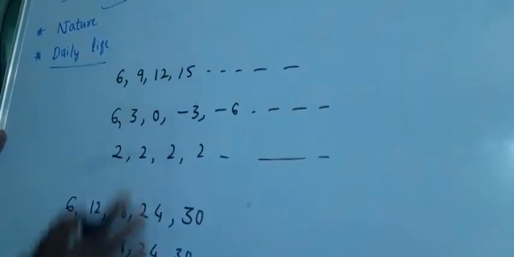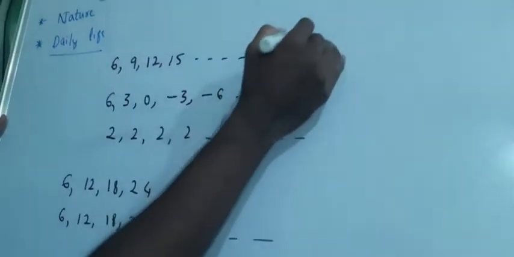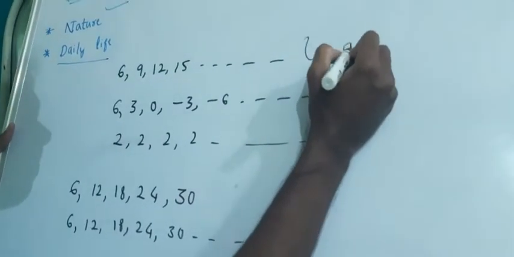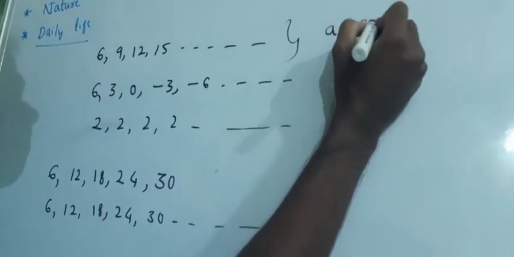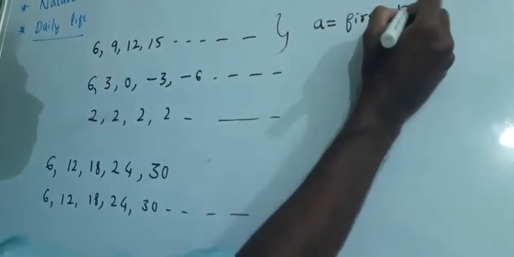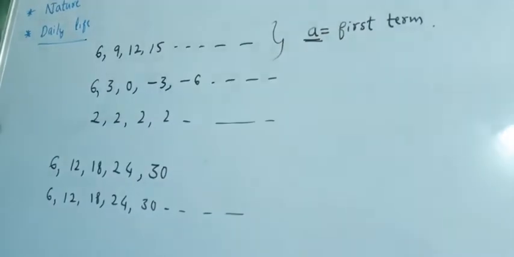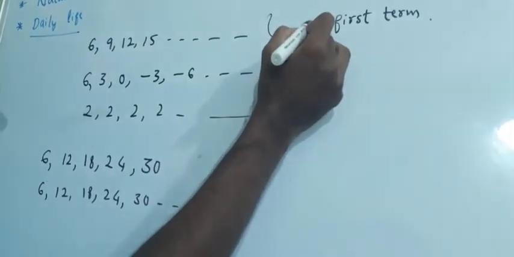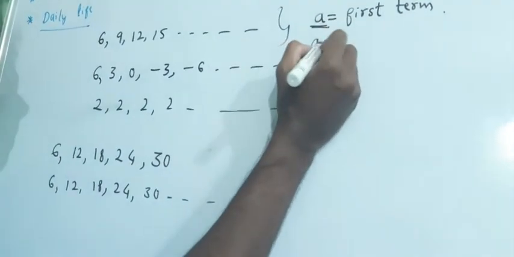I have taken certain sequences, so we'll verify. 6, 9, 12, 15. What is A here? A is the first term. Whenever you come across the alphabet A or A1, it will be the first term. In this case, A is 6.